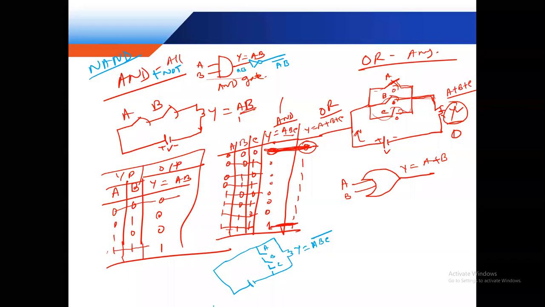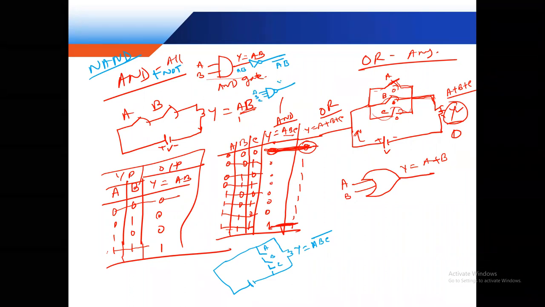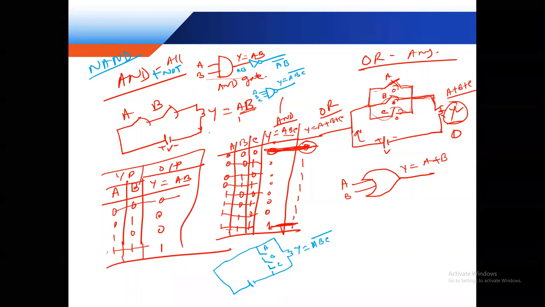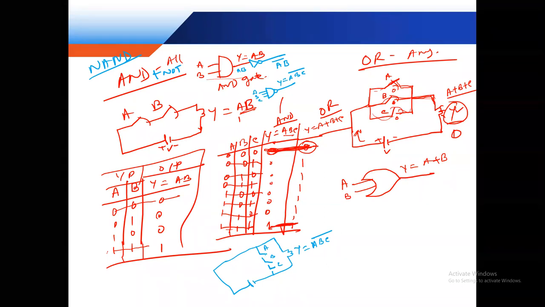And this is the symbol. The final symbol is just using only this, with A, B, and C. So Y is equal to A, B, C bar. This is the NAND gate. This logic is just the reverse of AND.